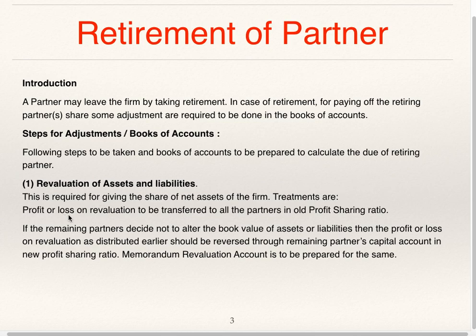Treatments are: profit or loss on revaluation to be transferred to all partners in old profit sharing ratio. If the remaining partners decide not to alter the book value of assets or liabilities, then the profit or loss on revaluation as distributed earlier should be reversed through remaining partners' capital accounts in new profit sharing ratio. Memorandum revaluation account is to be prepared for the same.